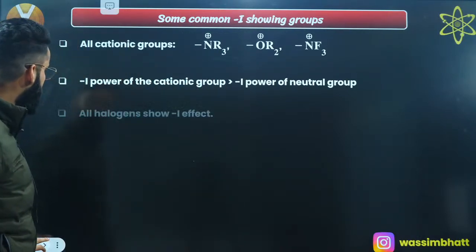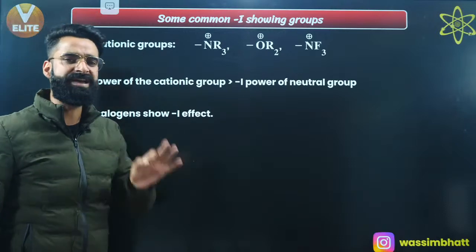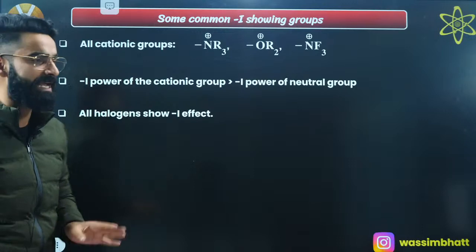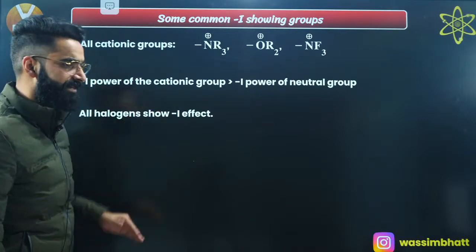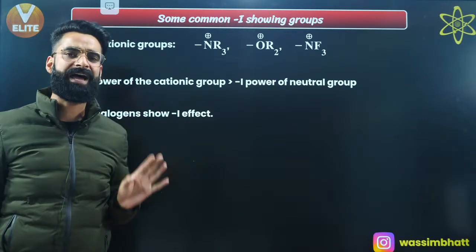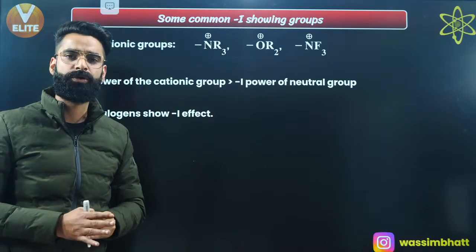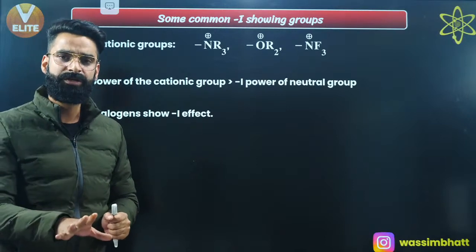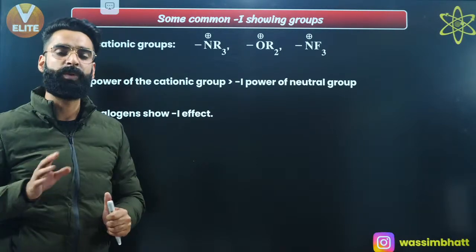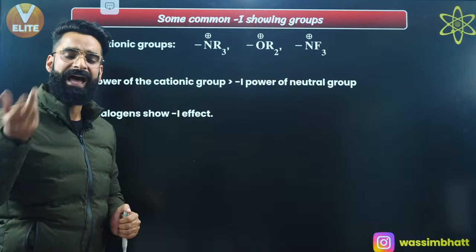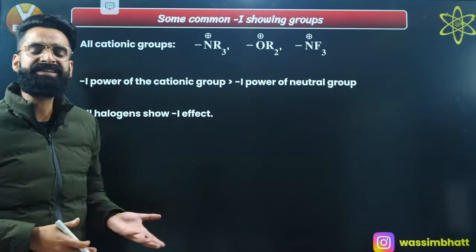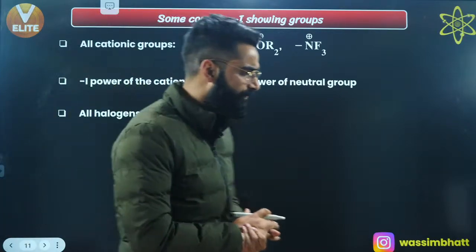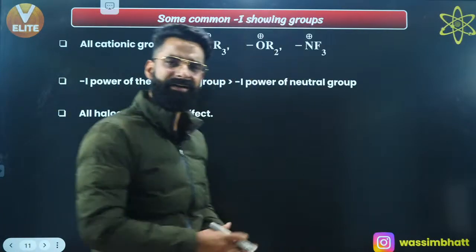Okay, all the halogens, be it fluorine, chlorine, bromine, iodine, are going to show the minus I effect. That means whenever any halogen is attached to a carbon chain, it is going to drag the sigma electron density from the carbon chain towards itself, due to which partial polarization will happen in the carbon chain. I can clearly say the halogen has decreased the sigma electron density in the carbon chain, which makes the halogen show the minus I effect, right? Again the same thing.